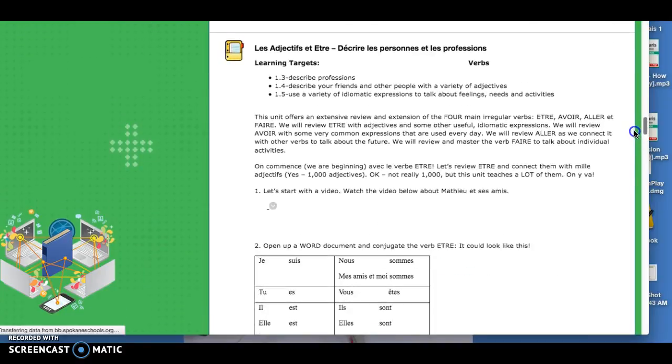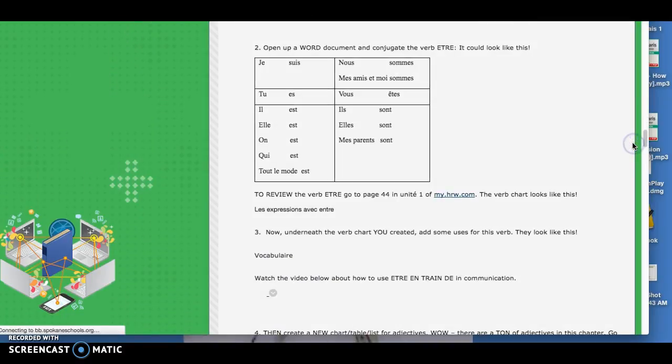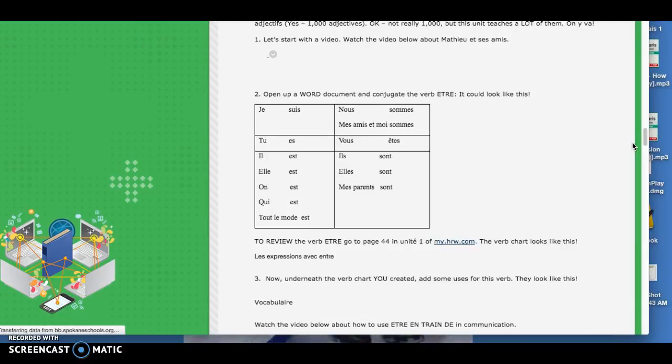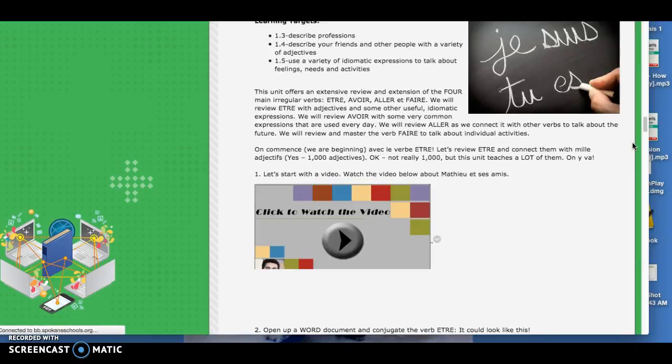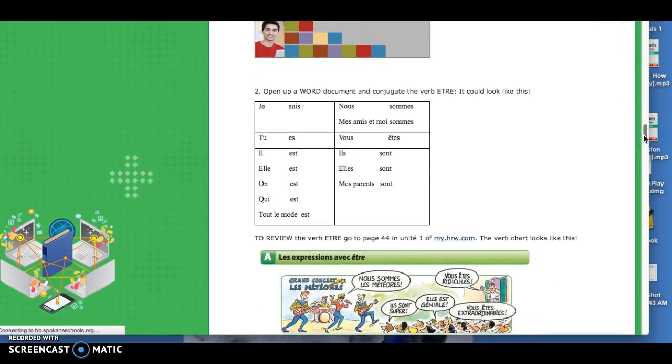A lot of you did an interesting conjugation of être. This is what être looks like when it's conjugated. Je suis, tu es, il est, elle est, on est, qui est, tout le monde est. Any singular verb uses est. Nous sommes, mes amis et moi sommes, my friends and me are. Vous êtes, ils sont, elles sont. Mes parents sont. Mes professeurs sont. Mes chiens sont. Any plural verb uses they are.